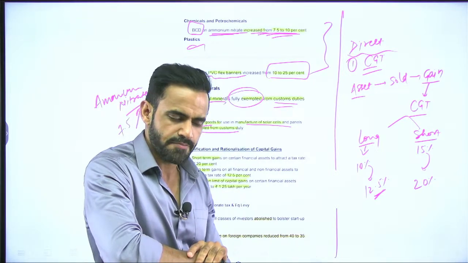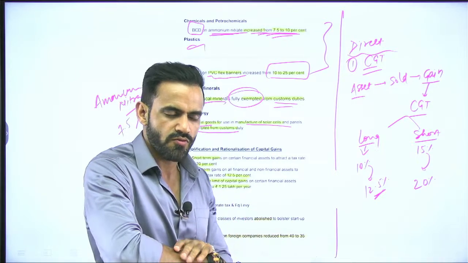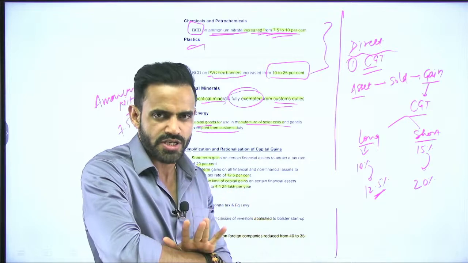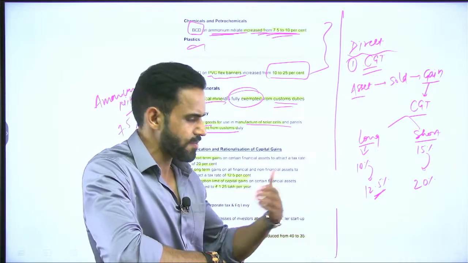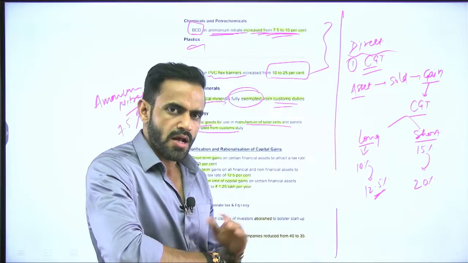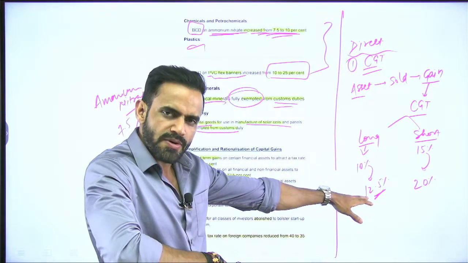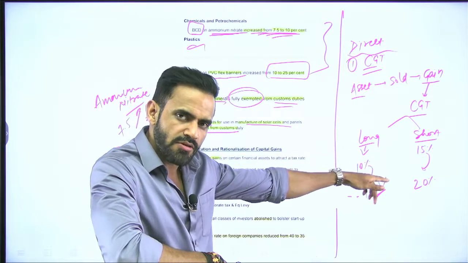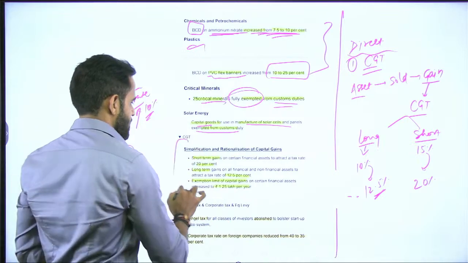Now again understand, you are not preparing for any kind of taxation exam, so it is not humanly possible for you to remember each and every minute detail. Just try to understand. In case of CGT, there are two types, long term and short term. On long term, previously it was 10%, now it has been increased to 12.5%. On short term, it was 15%, now it has been increased to 20%. Okay, that is on CGT.